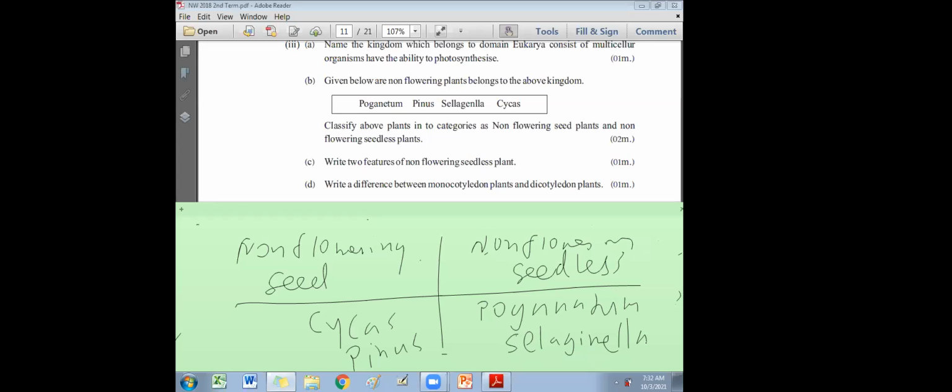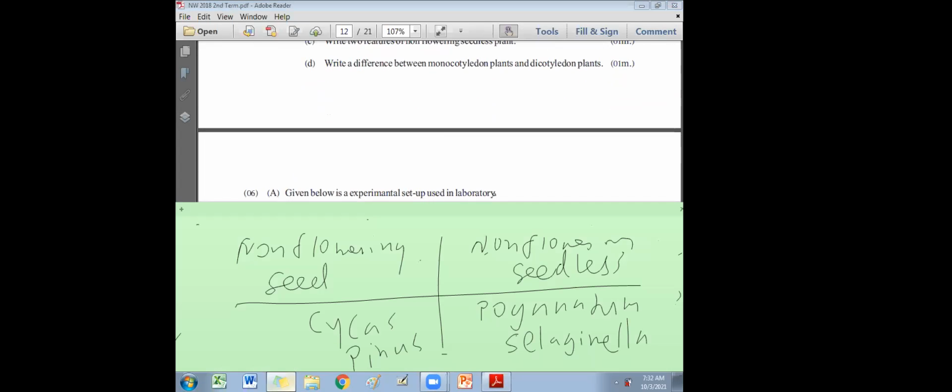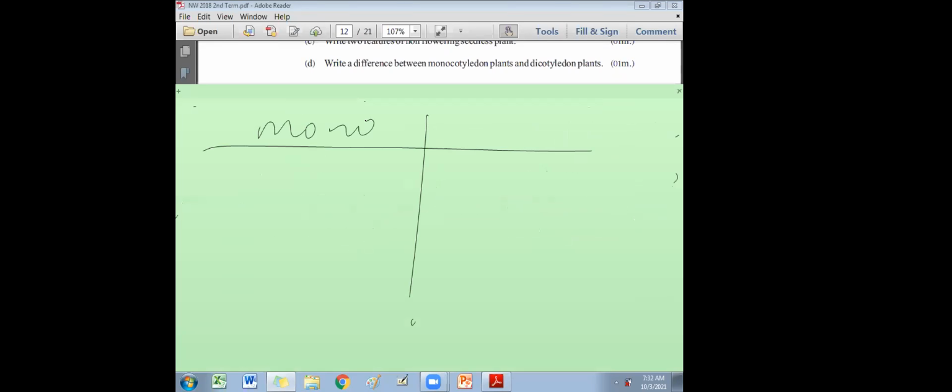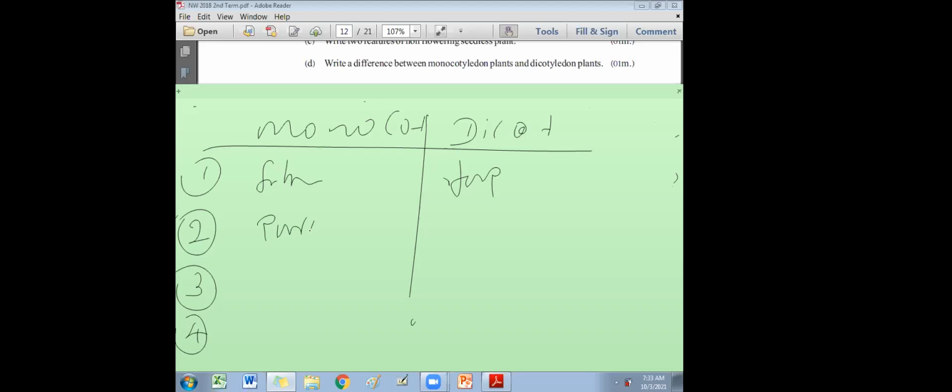The last one is very easy. Difference between monocot and dicot. So you can write so many differences between monocot and dicot, right? I have given that in the textbook also. You can write differences about the roots, leaves, flowers, and the stem. So root system what? Fibrous, taproot, right? Then leaves you can write parallel venation, and reticulate venation for the dicot leaves.